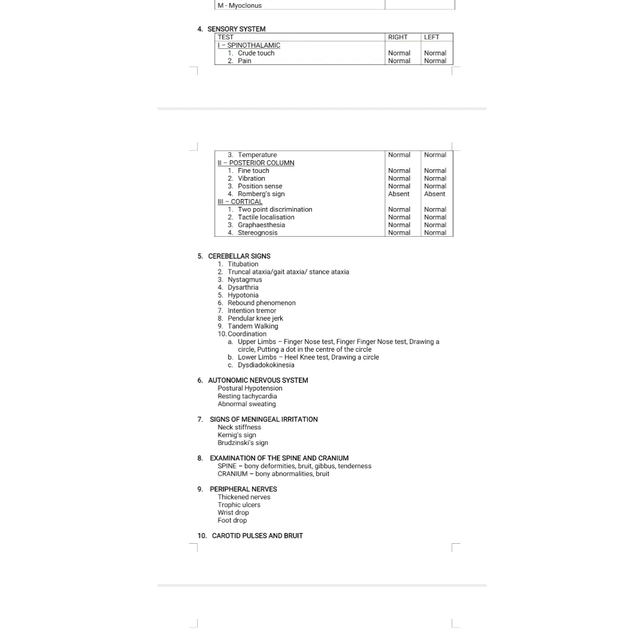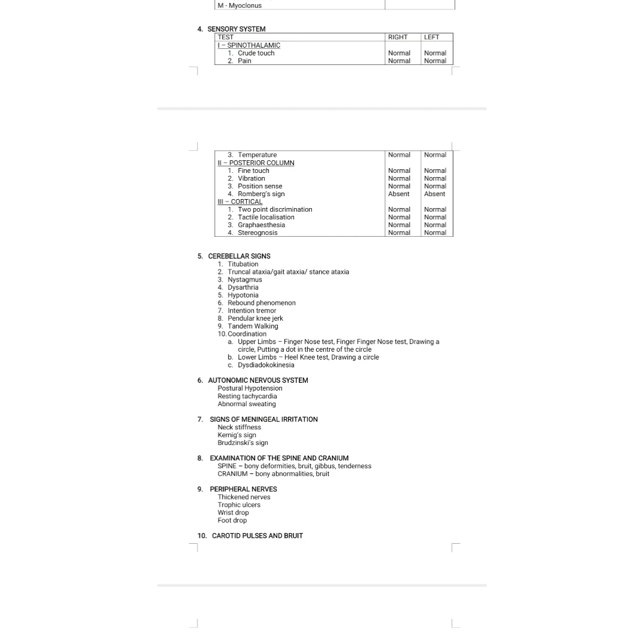What are the tests you will do? Finger nose test, and drawing a circle, putting a dot in the center of the circle. In the lower limbs, heel knee test, drawing a circle, and dysdiadochokinesia. So this is all about the cerebellar signs. So DASHING, PTR you have to remember. And then the autonomic nervous system: look for postural hypotension, resting tachycardia, and abnormal sweating.